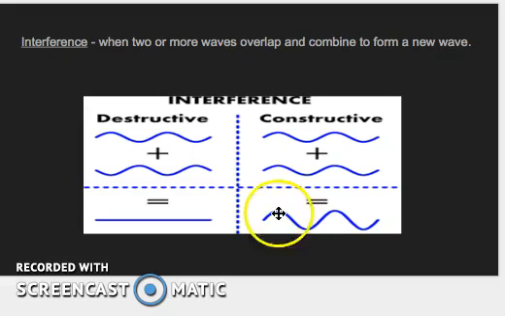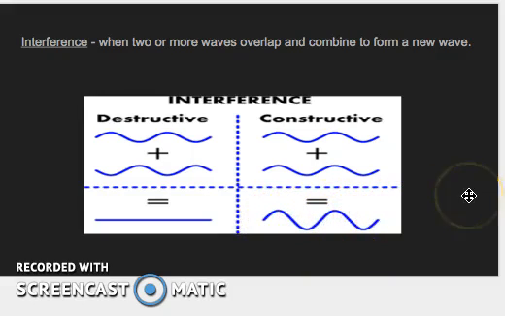Another example here is constructive interference. Constructive interference is whenever you take two waves, you add them together, and the result of those waves is bigger. An example of this would be people screaming at a football game or a basketball game. All of these people are producing sound waves, and as their sound waves come in phase with each other and add together, a lot of people screaming at the same time with the same amplitude can add together and make a much, much bigger sound.